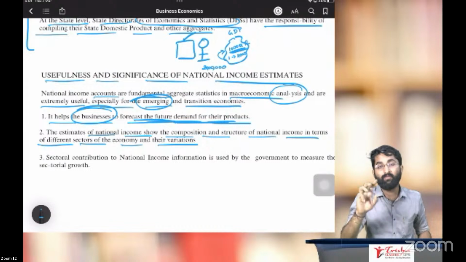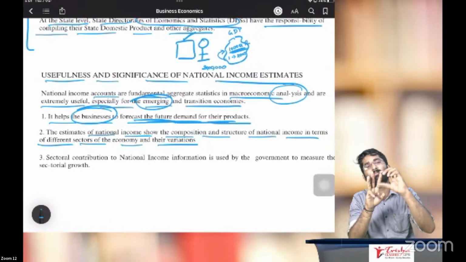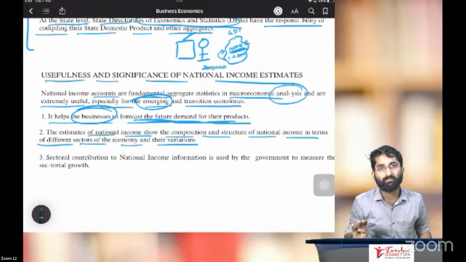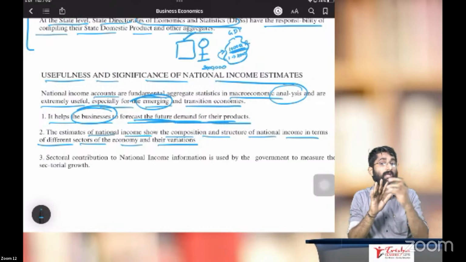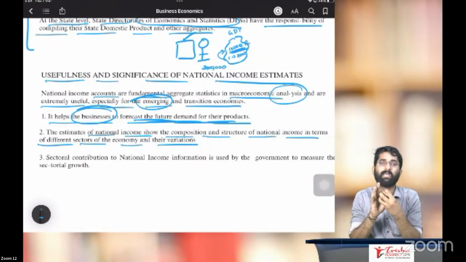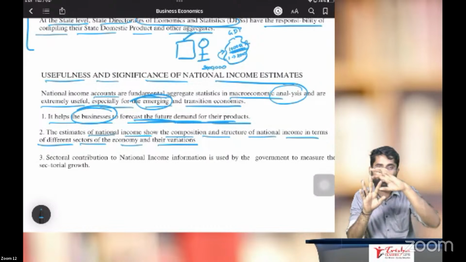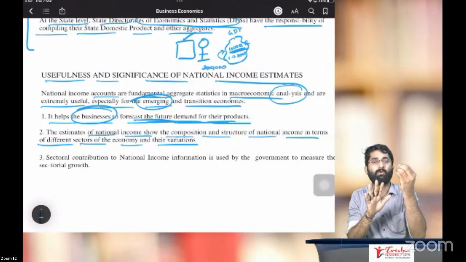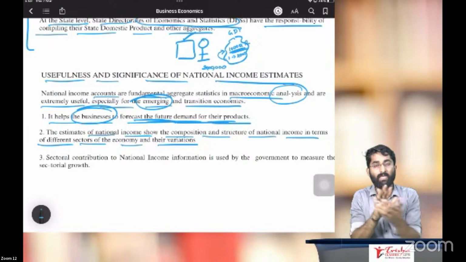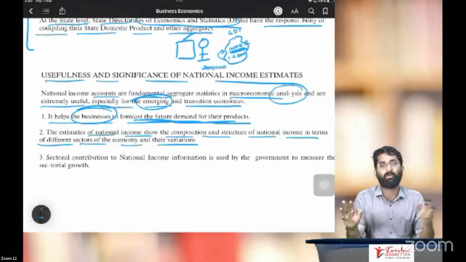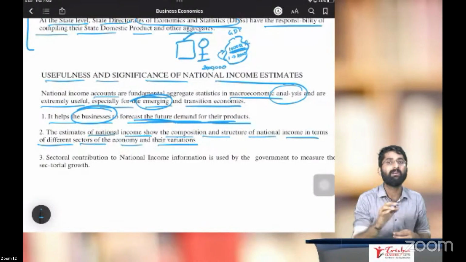For example, if the primary sector is not leading and the tertiary sector is leading, that means they are generating more income. What can the government do? They can take some money from the tertiary sector and put that amount in the primary sector. We cannot think that only the tertiary sector is important, or only the primary sector, or only the secondary sector.